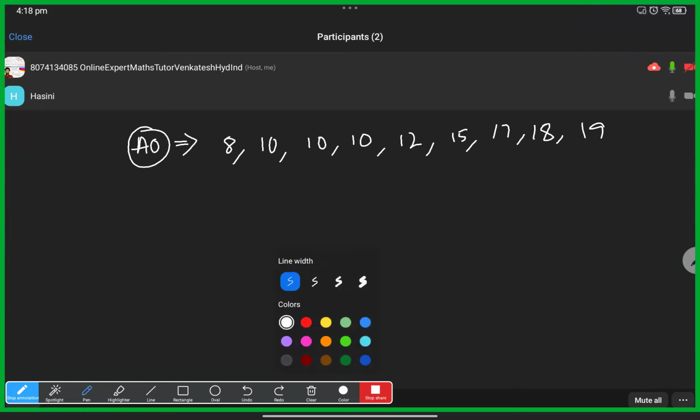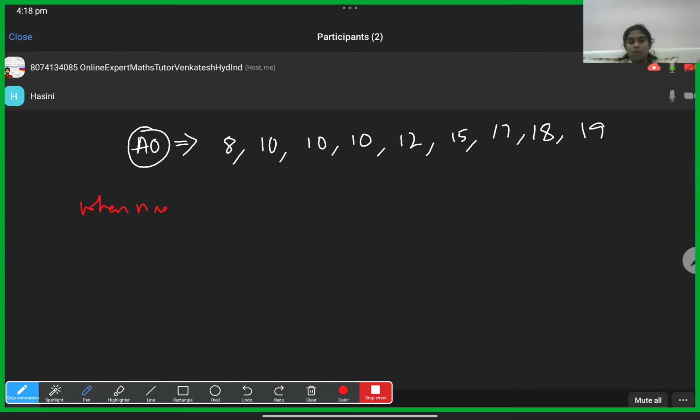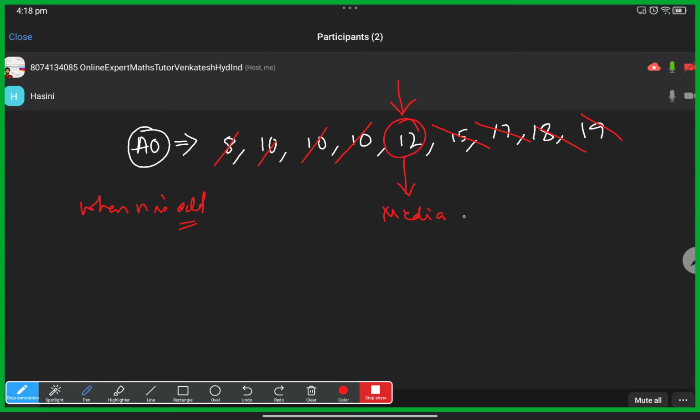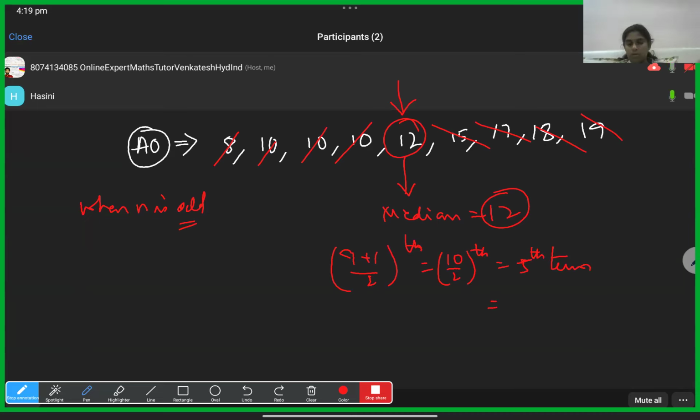Asmi, when n is odd, you can cut the numbers from the starting and from the end, one by one. You will directly get the median. One value only will be left. Before, when we did the formula also, (n plus 1) by 2, 9 plus 1 by 2th term, that is 10 by 2, the 5th term, which is 12. So there is the cut method and this is the formula method also.